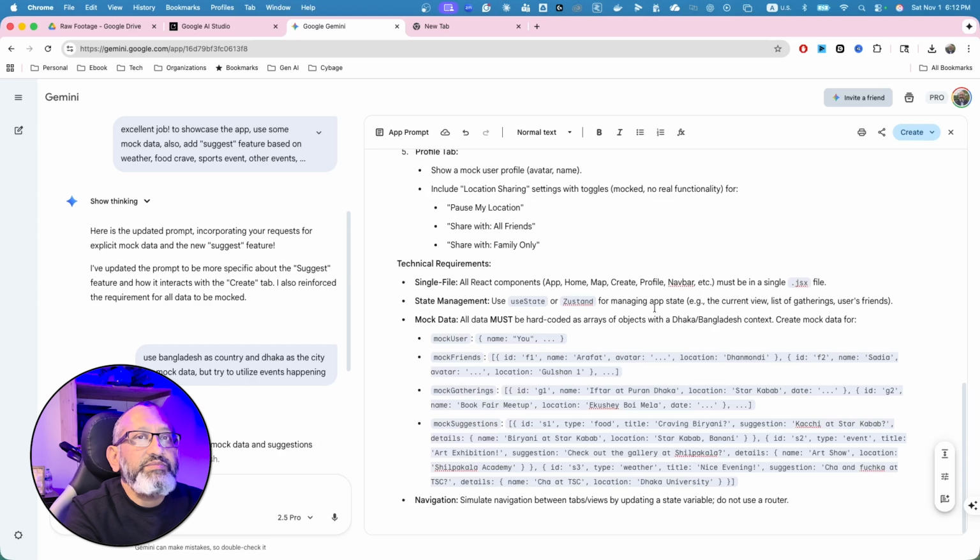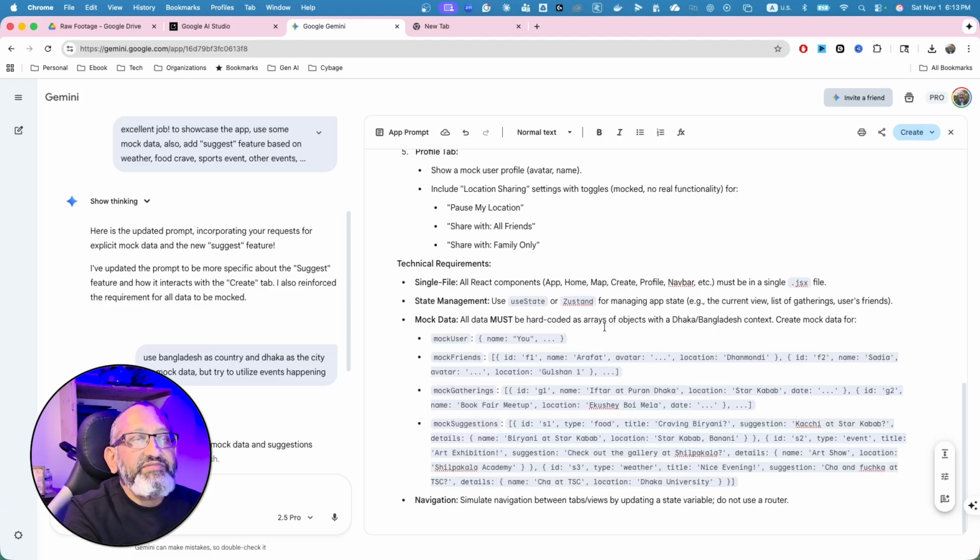Single file, all React component in a JSX file. Okay. State management, use useState for managing app state. Okay. Mock data, all data must be hard coded for now for Bangladesh context. And yeah, I see like iftar at Puran Dhaka. Wow, that's really good if you have not tried that yet.